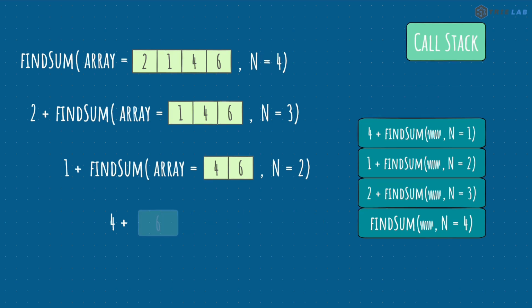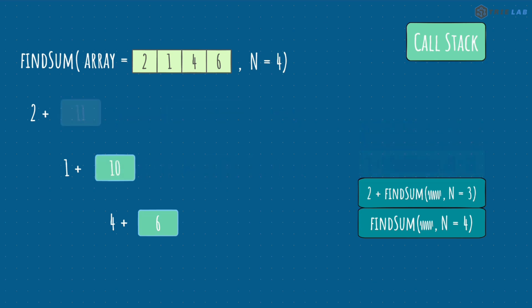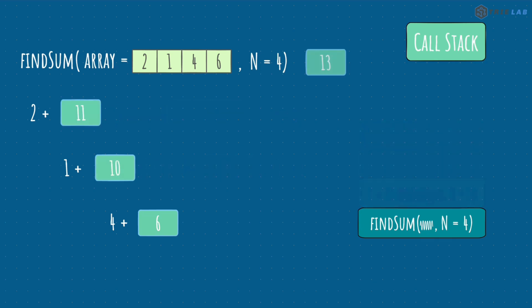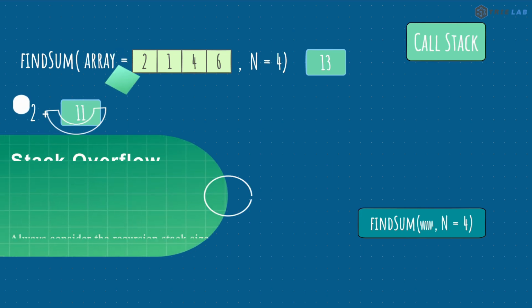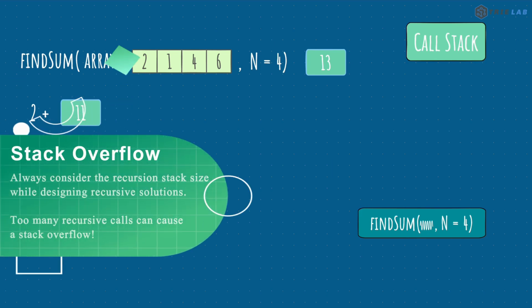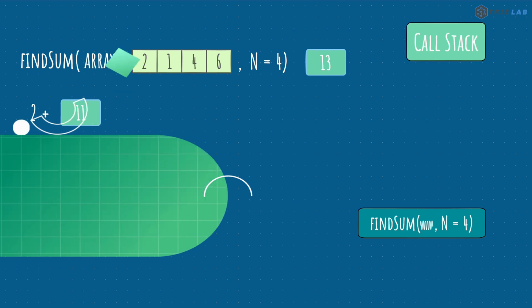Now, once a function returns, the result is returned to the caller and the execution context is then popped from the stack. The execution context on the top of the stack starts executing based on the result of the recursive call and so on. So when you're designing a recursive solution, you must also keep in mind the space taken by the recursion call stack while calculating the space complexity.